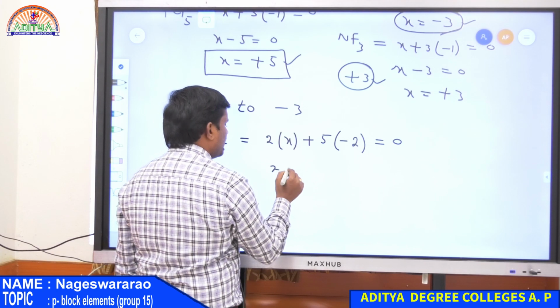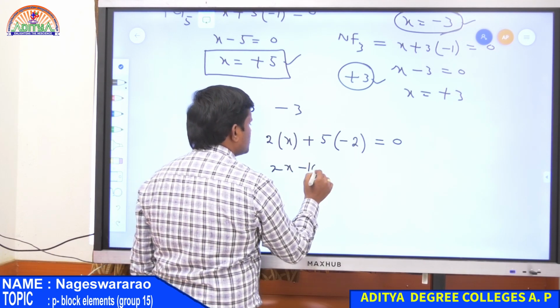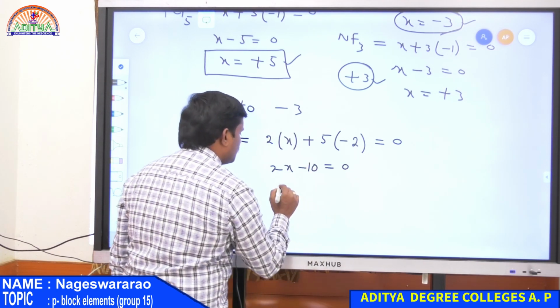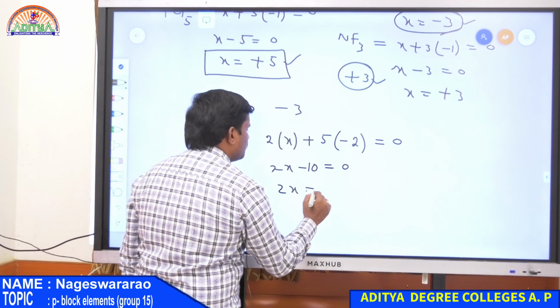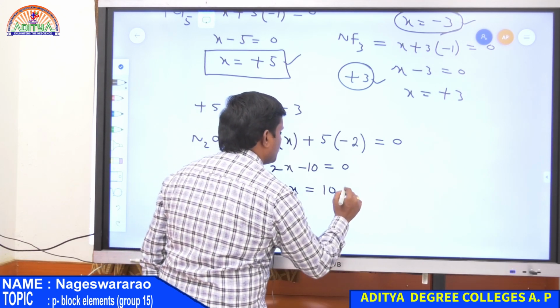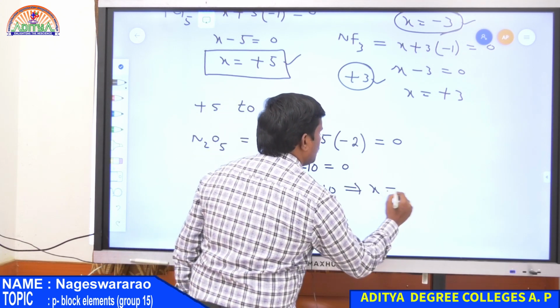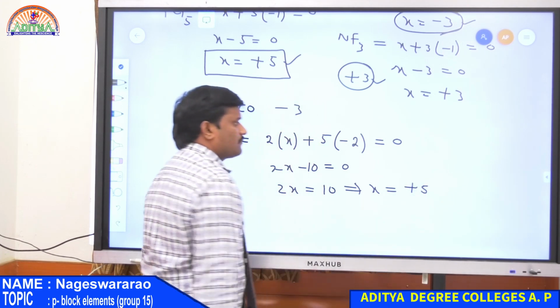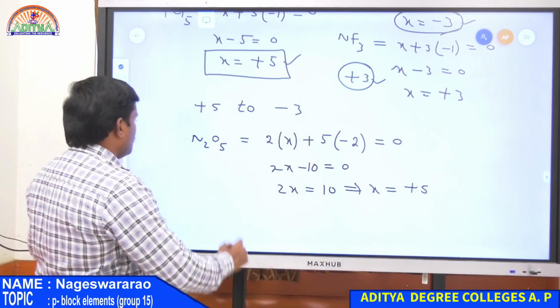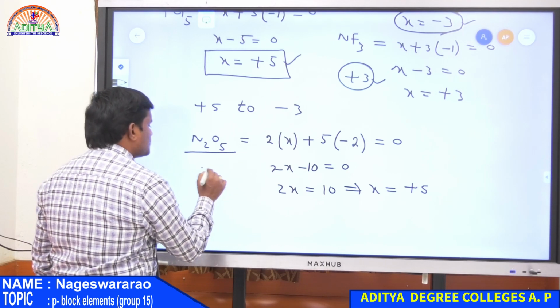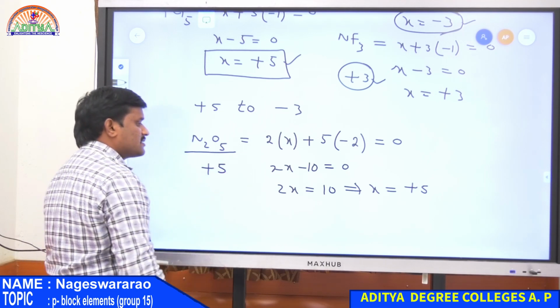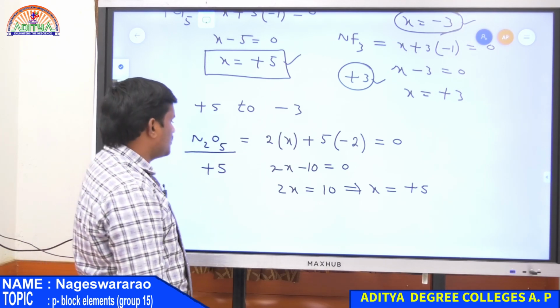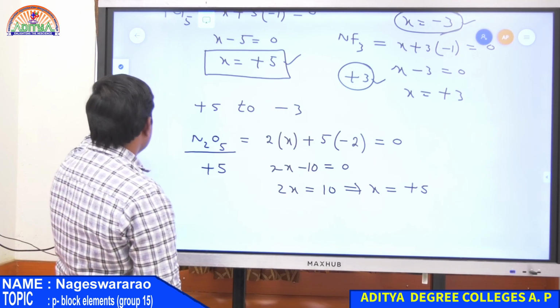Therefore, 2X minus 10 is equal to 0, so 2X is equal to 10, finally X is equal to +5. Therefore, in N2O5, nitrogen exhibits a +5 oxidation number.